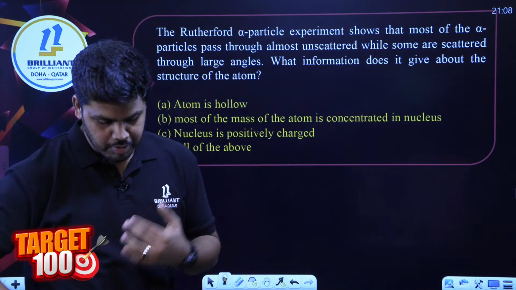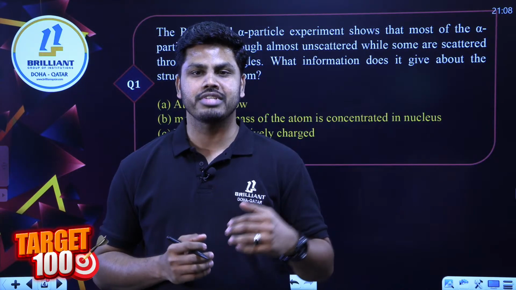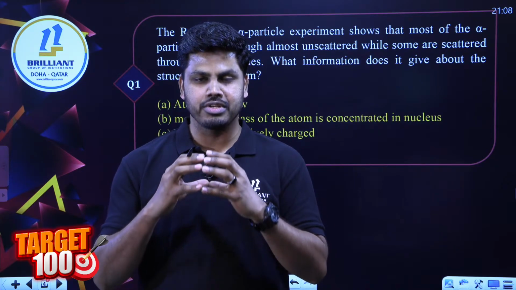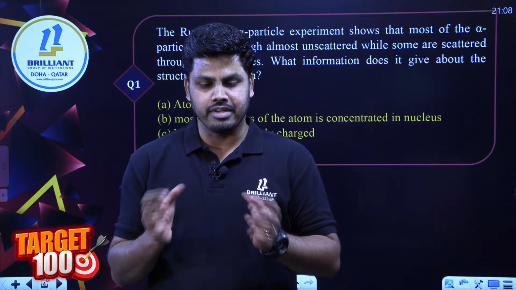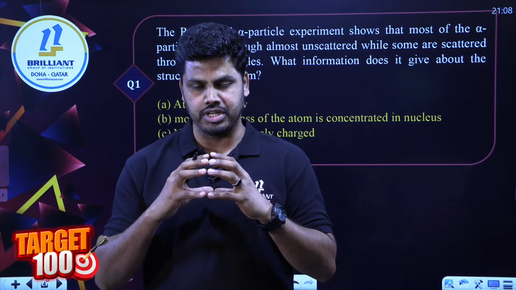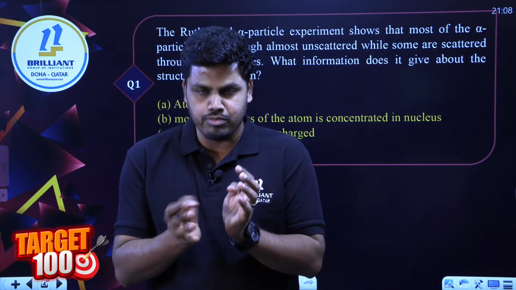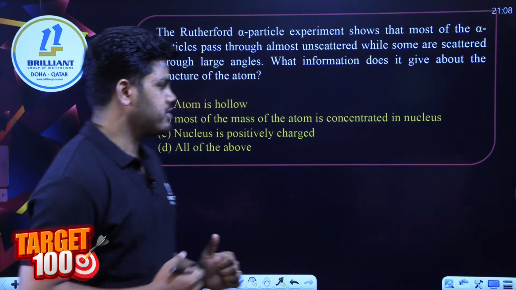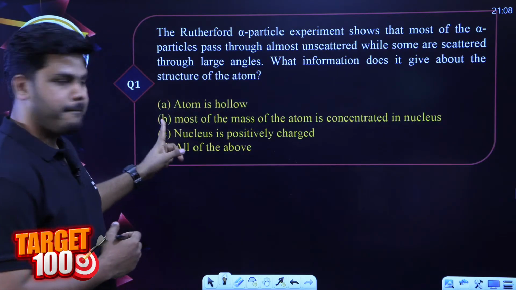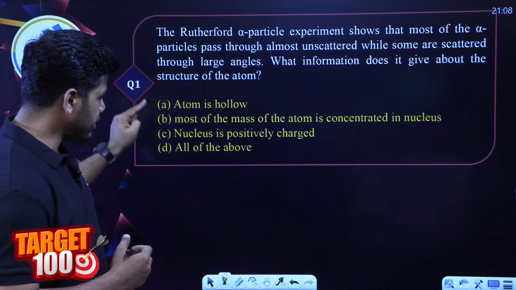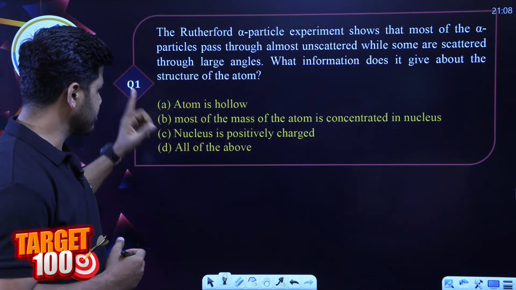Right, we know before Rutherford atom model we had J.J. Thomson's atom model, which says atom is a completely filled sphere. There is no empty space inside. It is like a positively charged sphere filled with negative charges. We know the J.J. Thomson's atom model. So that concept is demolished by Rutherford atom model, and you can see atom is hollow. That is the first option given.